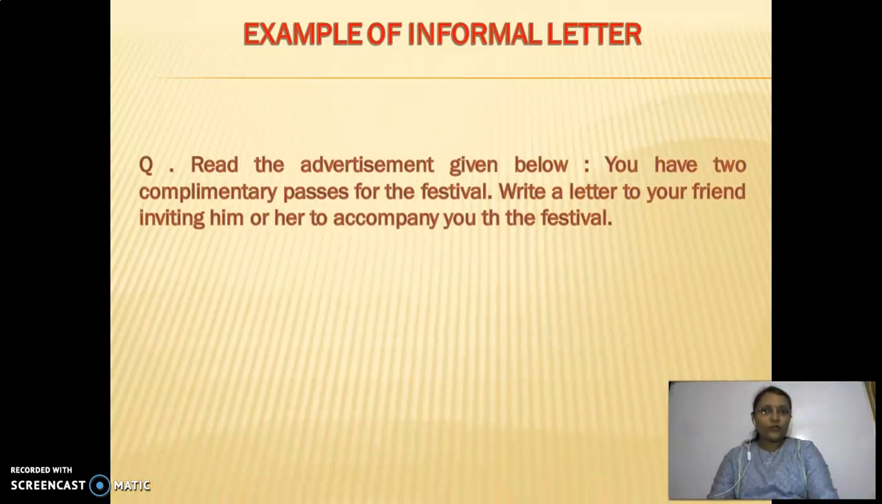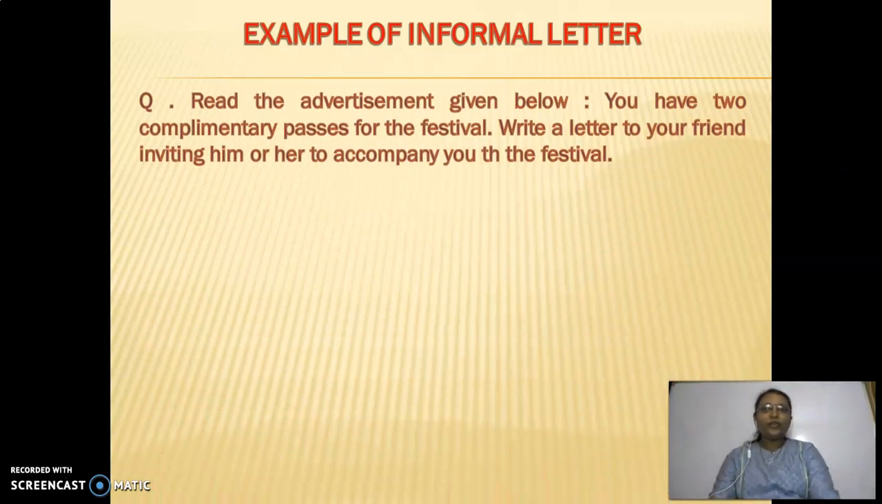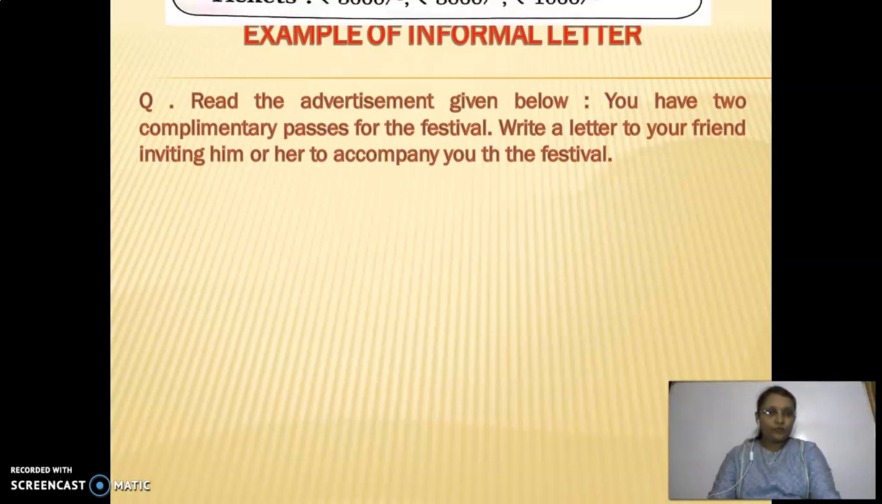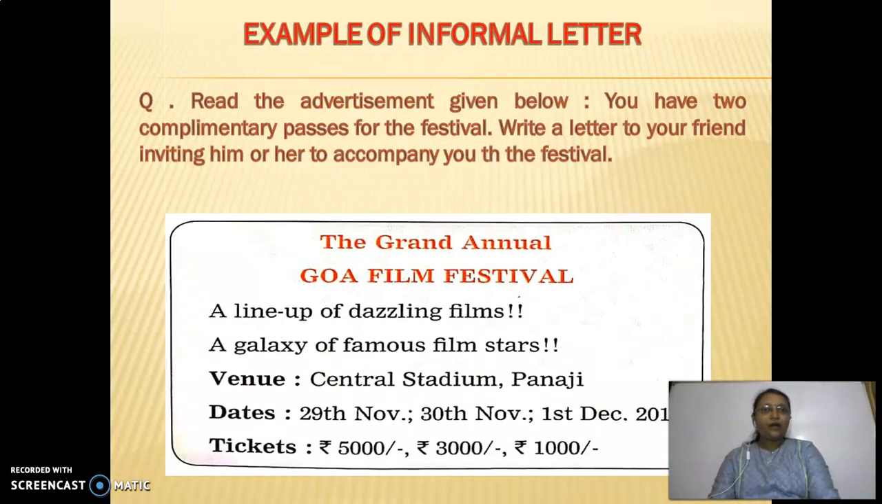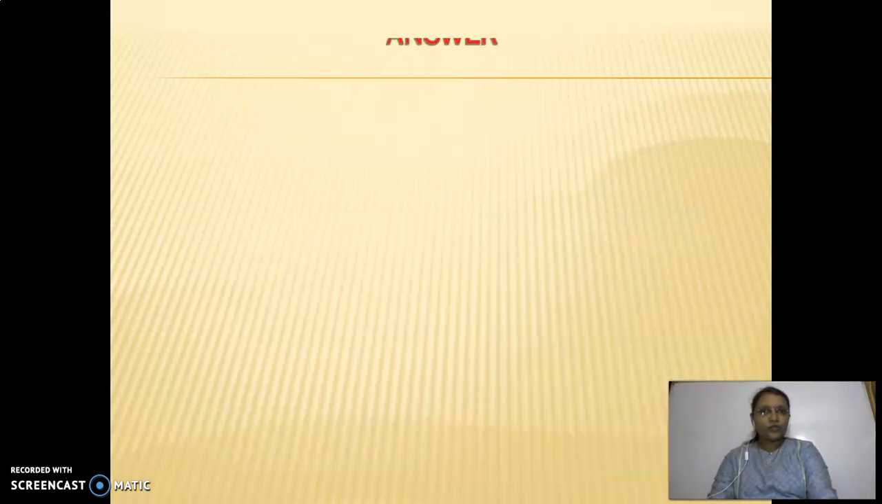So in this way, the question will be there. First I will read it for you. Read the advertisement given below. So there is one advertisement. You have 2 complimentary passes for the festival, and write a letter to your friend inviting him or her to accompany you for the festival. Now see, this is the question, an informal letter you have to write here. One advertisement is given and you have to write a letter to your friend to invite him or her for this festival. So see, the answer is also given here.